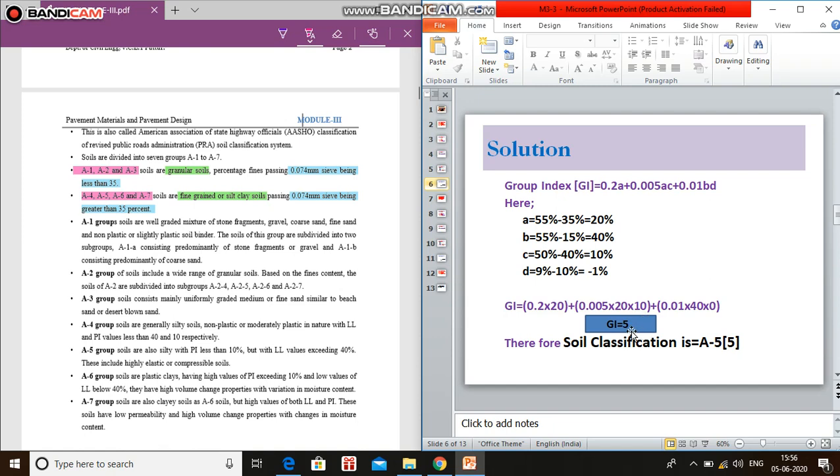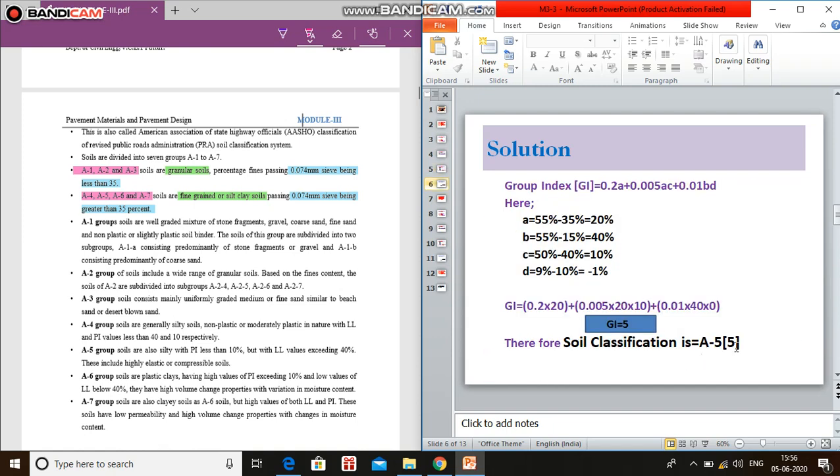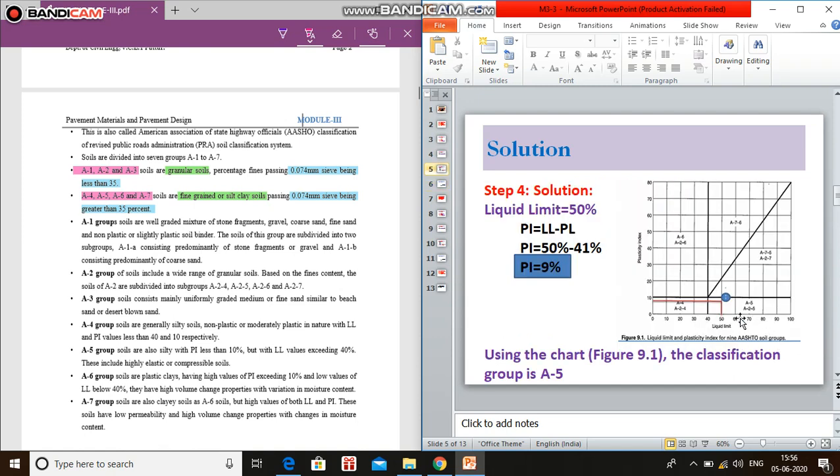Substitute all these values in the above equation and we get the group index value. I got the group index value as 5. Therefore the soil classification is A5, because the A5 category from the graph has group index value 5. The category is A5 and the group index value of this particular soil is 5.